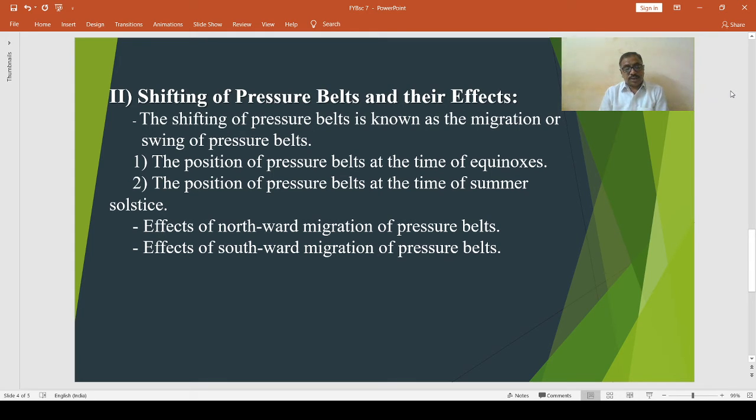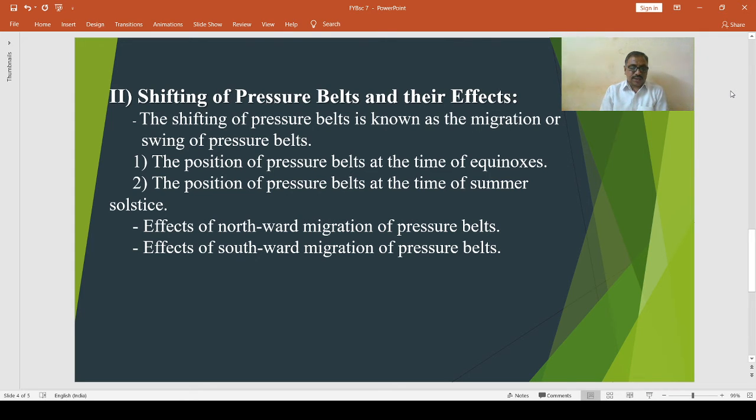The northward and southward migration of pressure belts results from the fact that the Earth is inclined at an angle of 23 and 1/2 degree on its axis and revolves around the Sun. In this inclined position, the Sun's rays are vertical at the equator only twice a year. These days are the equinoxes.